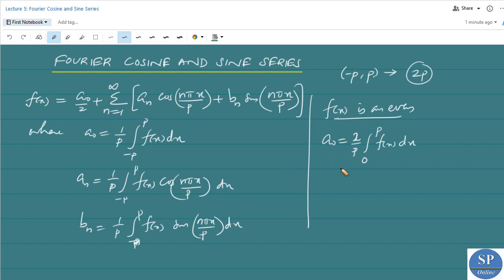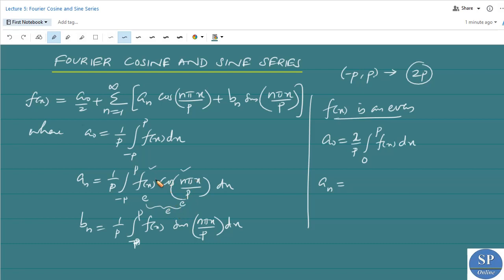That will be a naught, and an is equal to 1 by p into integral minus p to p f of x cos n pi x by p dx. If f of x is an even function, and cos n pi x by p is also an even function, therefore the product is also an even function.